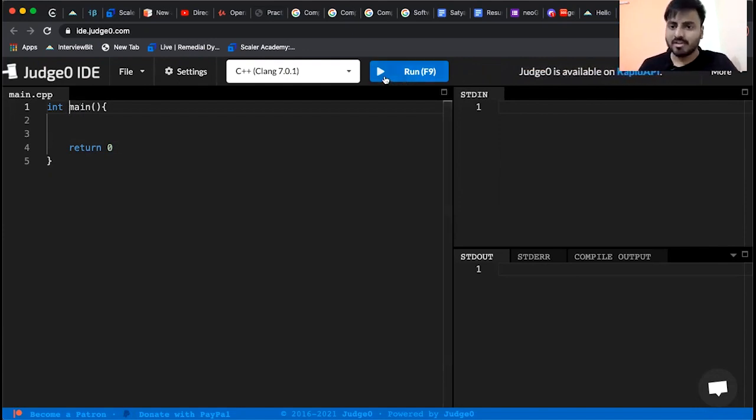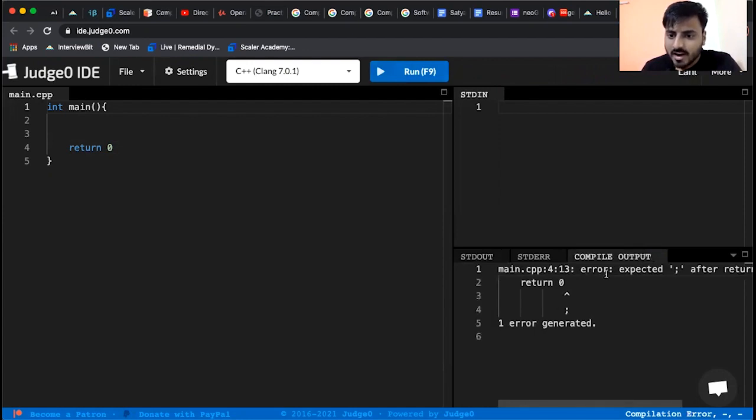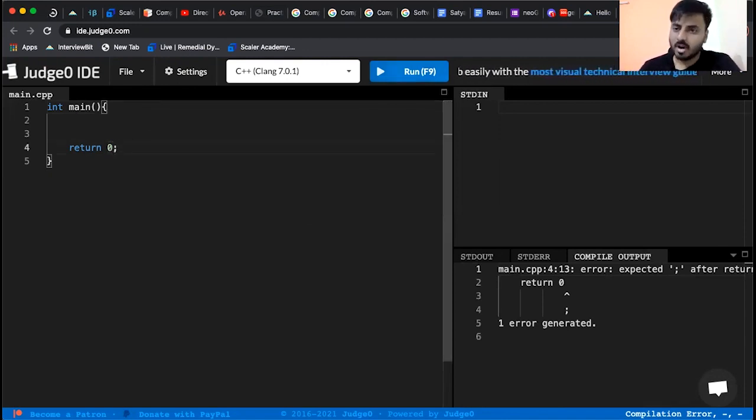Let us run and check what will happen. We got an output here. Let us see. Oh, here we are getting an error. That's right, guys. The reason why you're getting it is any line should end with a semicolon. The semicolon tells that this particular line is done. That is one single line.